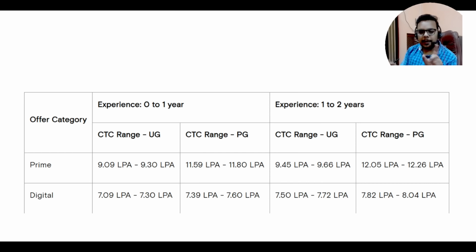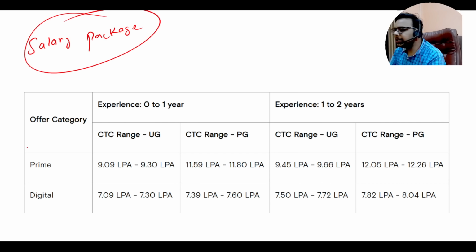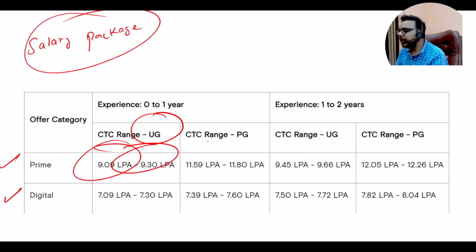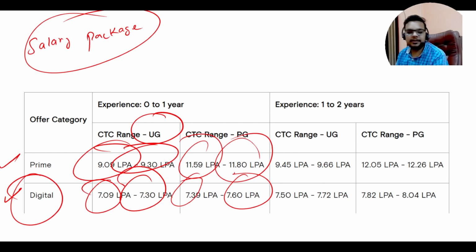Now let's talk about each and everything in detail. So let's talk about the salary packages. For TCS Prime and Digital, the pay package for UG for the Prime profile will be 9 lakhs to 9.3, and for PG 11.59 to 11.80. For Digital, the pay package will be 7.09 to 7.30, and for PG it will be 7.39 to 7.60.